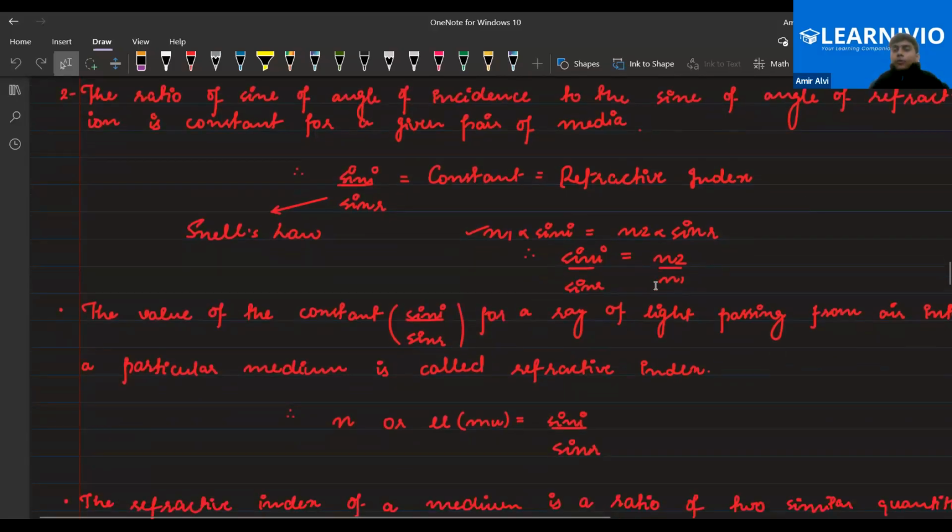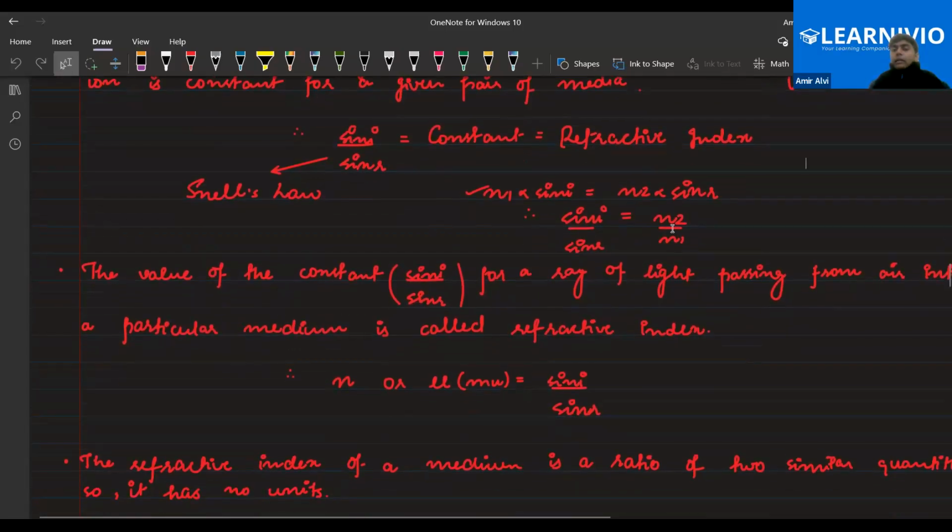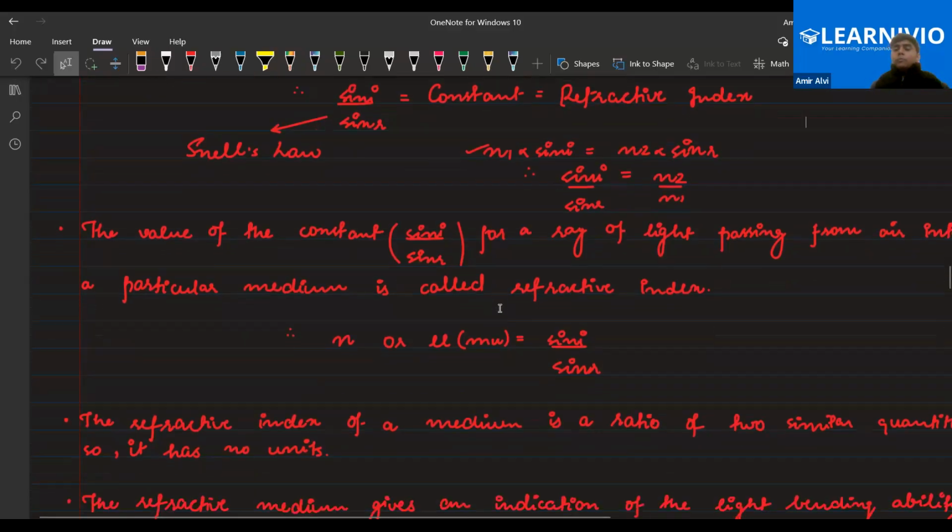Is it clear to everyone? Yes. And this ratio will be constant for a given pair of media. Please keep this in your mind. Refractive index will be constant for a given pair of media. If you're talking about air and water, the constant would be fixed. If you talk about water and glass, that would be different, but it would be constant for each pair of media. Clear, all of you?